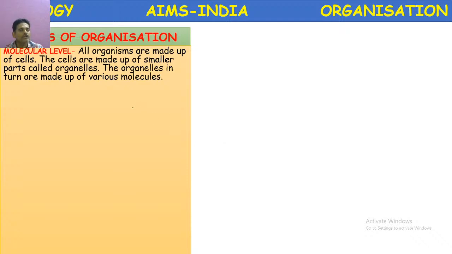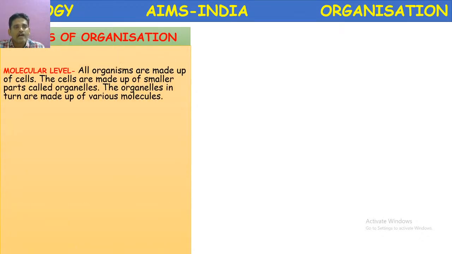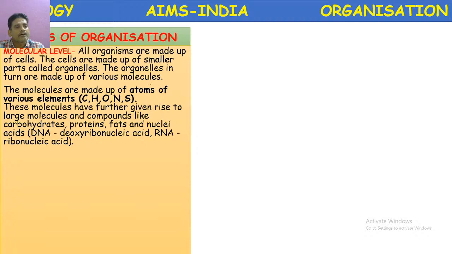First, molecular level organization. What is molecular level of organization? All organisms are made up of cells. The cells are made up of smaller parts called organelles. The organelles, in turn, are made up of various molecules. The molecules are made up of atoms of various elements.